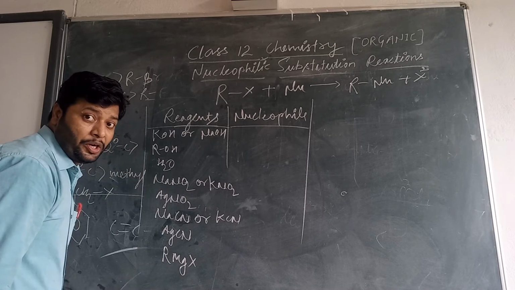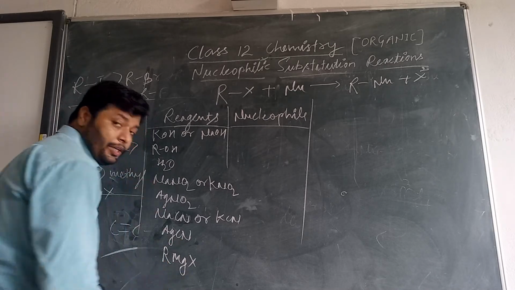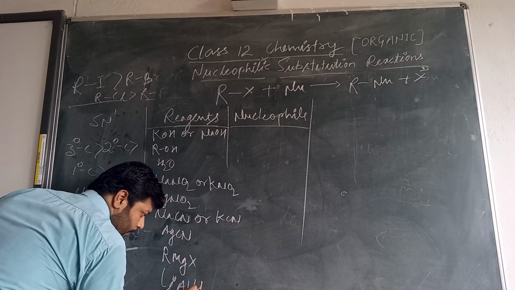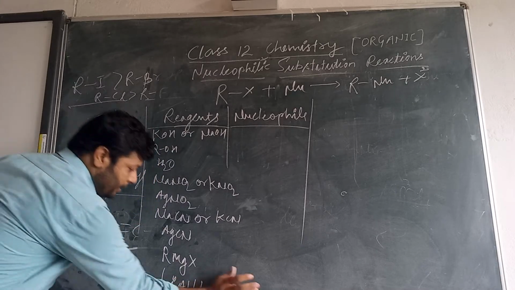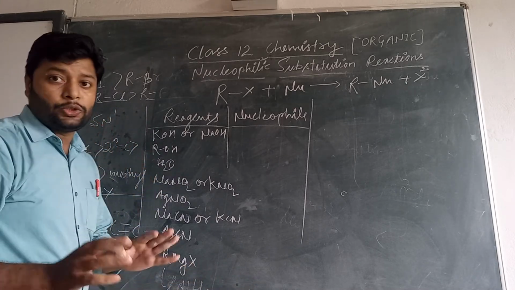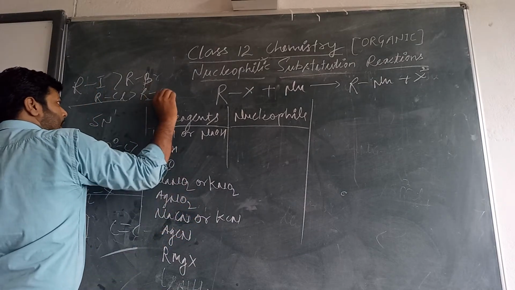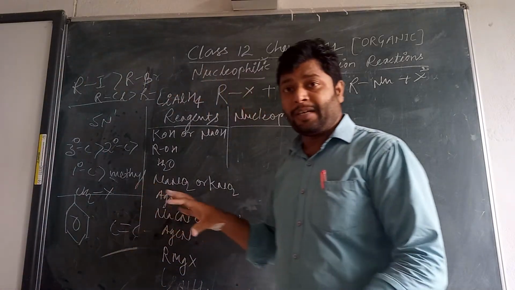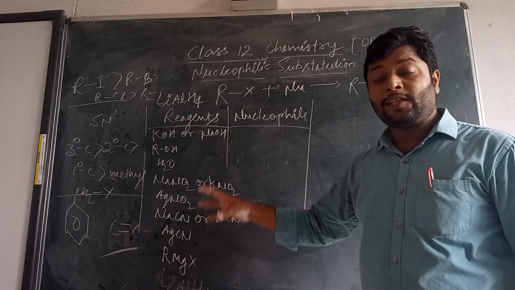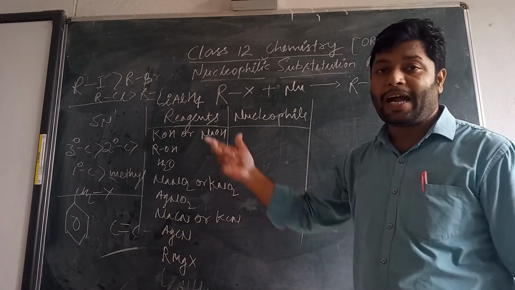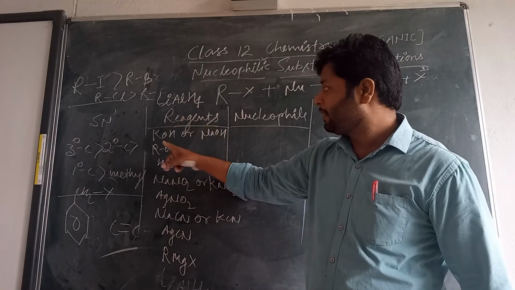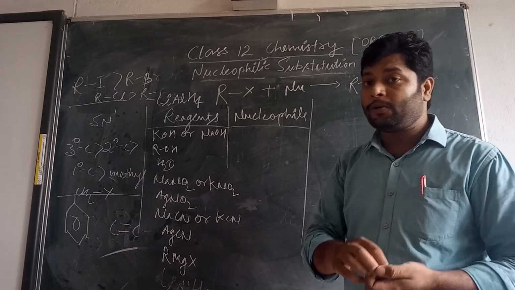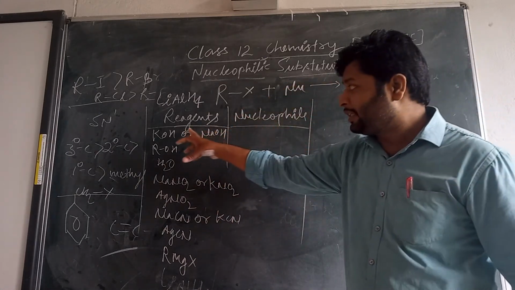Grignard reagent, one of the important reagents that we have made, and the last, lithium aluminum hydride. I think it is not visible, so I'm just writing it right here. Lithium aluminum hydride. At least this many reagents you have to learn that are involved in nucleophilic reactions with the halogens: lithium aluminum hydride, potassium hydroxide or sodium hydroxide, and so on. Let's discuss how they are involved in the reaction, because these are the reagents.